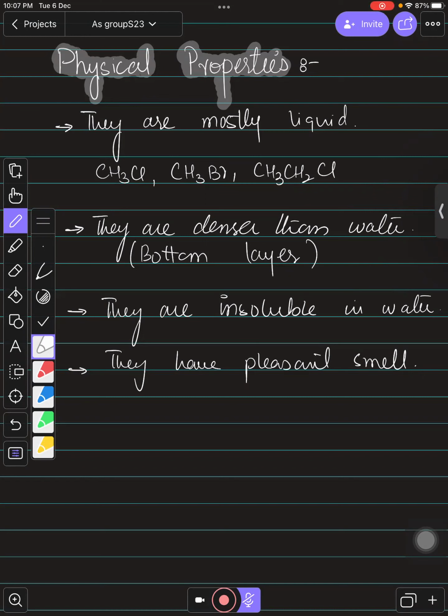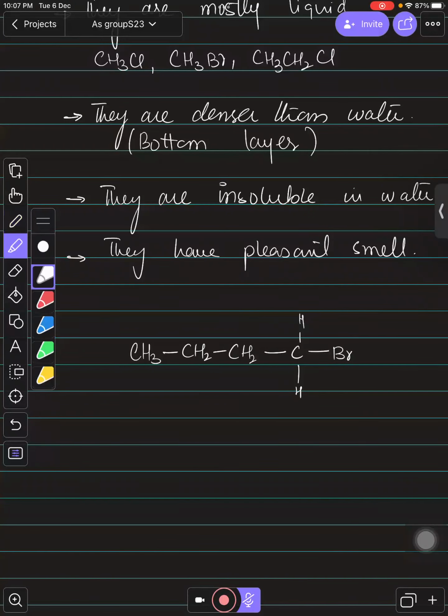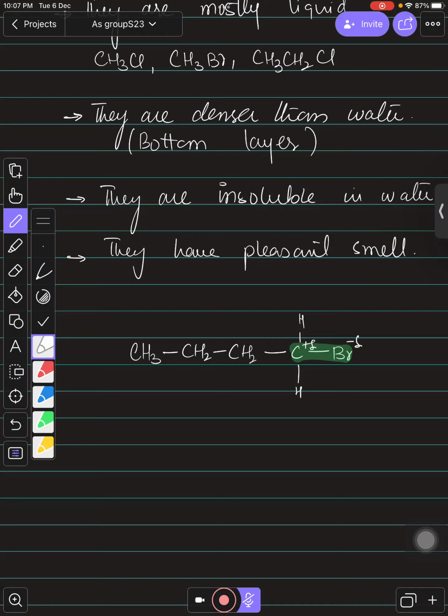So let's see. If you talk about any one molecule of a halogenoalkane, let's talk about one molecule, like CH3, CH2, CH2, C, and bromine like this, right? You can see over here in this molecule, we actually have two different kinds of bonds. The first bond that we need to talk about is this bond. There is a difference of electronegativities between the carbon and bromine. So bromine is partial negative and carbon is partial positive. So this bond is actually a polar bond.